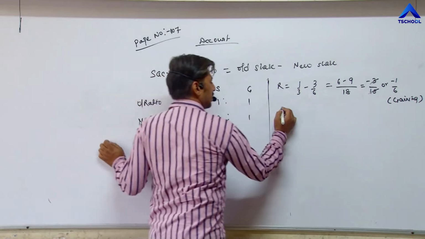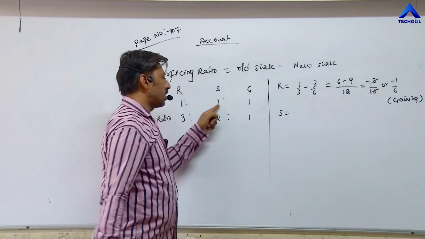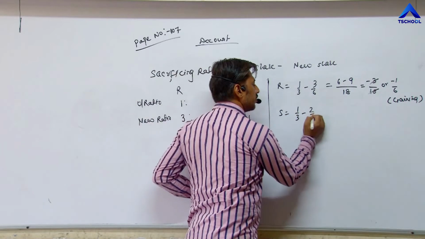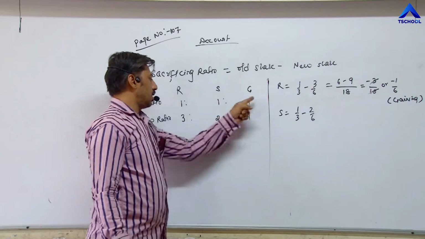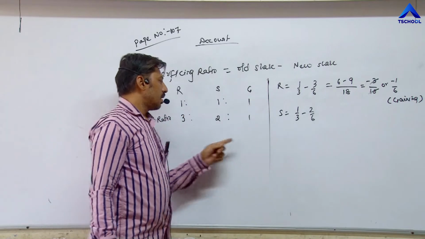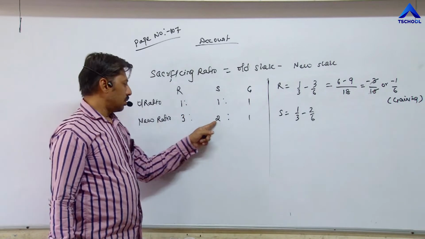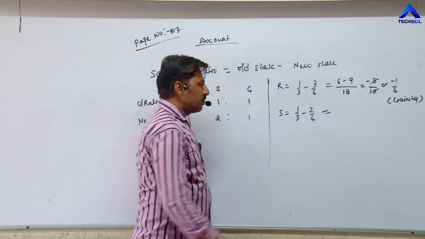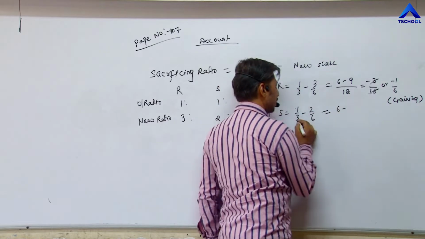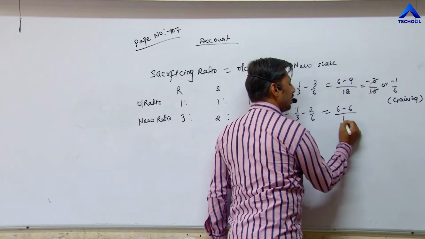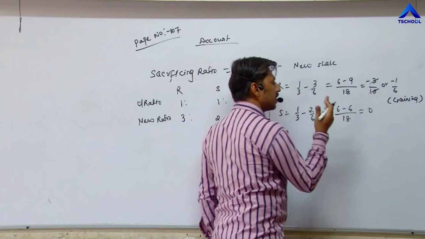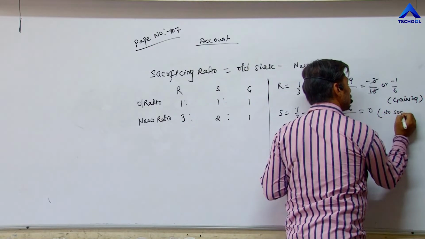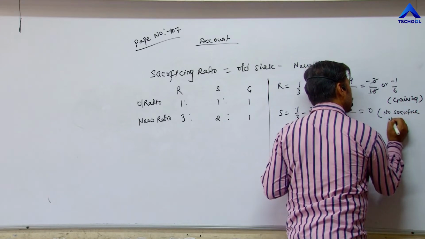Next, S. S's old share was 1 upon 3, and S's new share is 2 upon 6. The total of the old ratio is 3 and the total of the new ratio is 6. Again through cross multiplication: 6 ones are 6, minus 3 twos are 6, upon 6 threes are 18, is equal to 0 upon 18. 0 means no profit, no loss, no sacrifice, no gain.